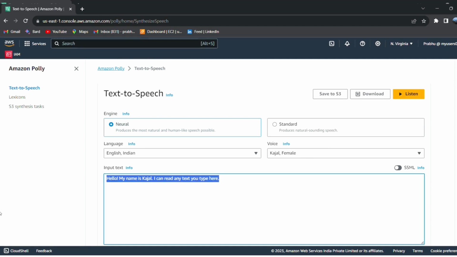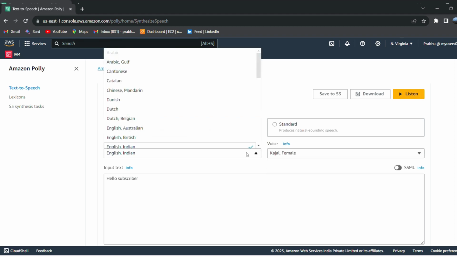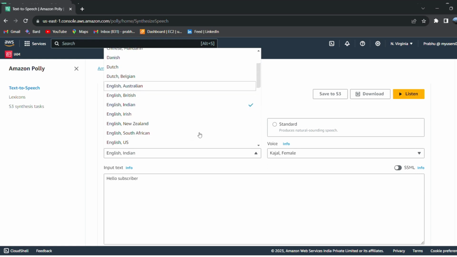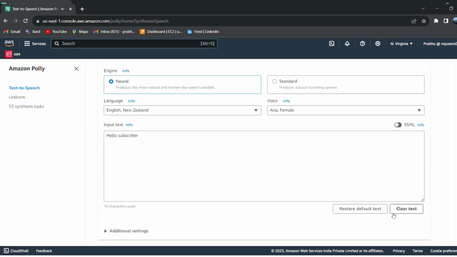Now I type in hello subscribers. Okay, then I click listen. Hello subscriber. Yeah, your voice is possible. If you don't like this voice, click next and adjust it. Hello subscriber. Yeah, your voice is possible. Then if you want to fully clear, just click clear text. If you want to restore, click restore the default text.